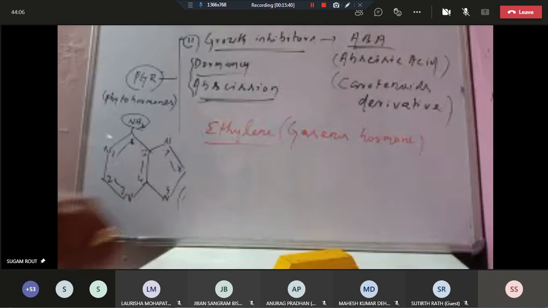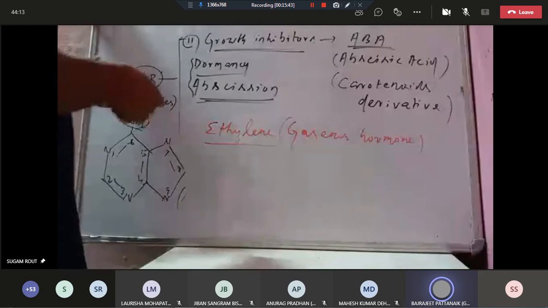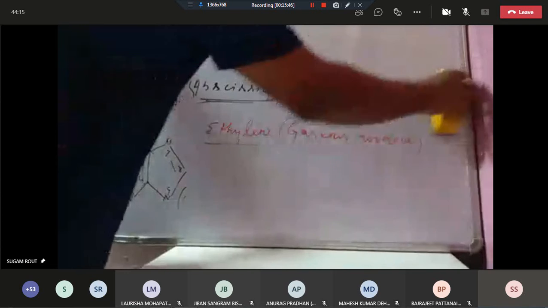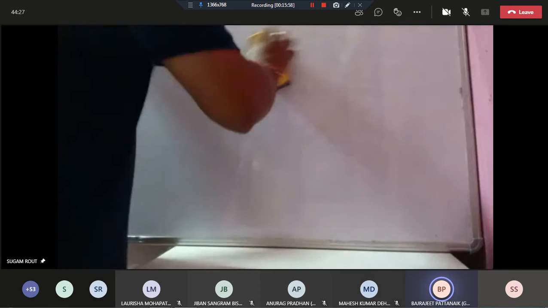Sir, carotenoids are for photosynthesis, no? Carotenoids, chlorophylls, phycobilins, these are the photosynthetic pigments. Carotenoids are accessory pigments, color pigments. But from the chemical point of view, by chemical nature, it is a lipidous pigment.